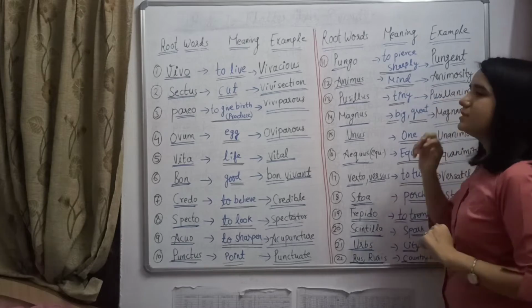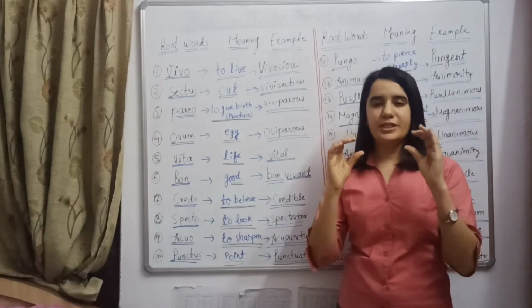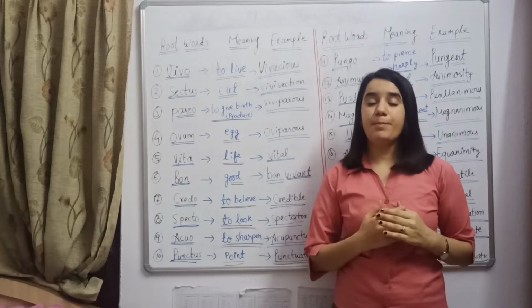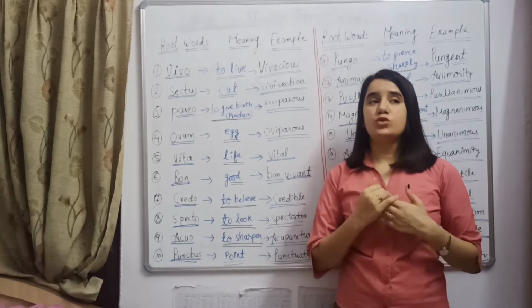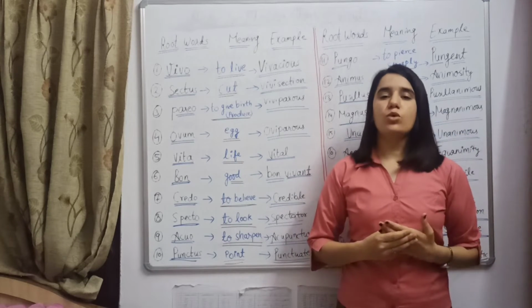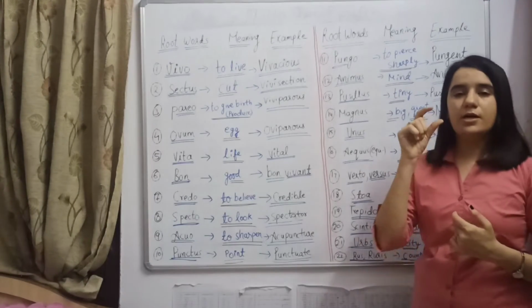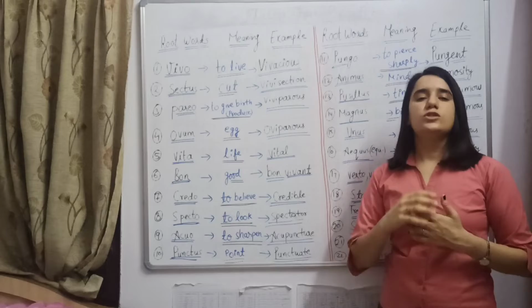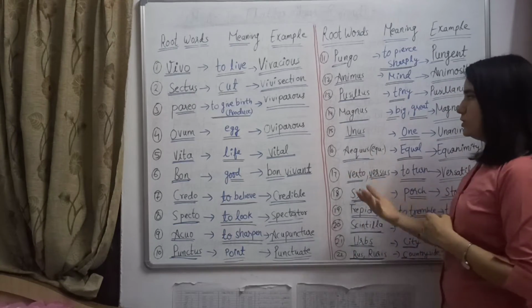So pusillanimous means a person who has a tiny mind, who has a very short mind, or we can say petty-mindedness. Those who have a small way of thinking, who are not so broad-minded or open-minded. For people of small intellect we say pusillanimous, meaning having a tiny mind, petty-mindedness and short mind. So yeah, pusillanimous are those people.